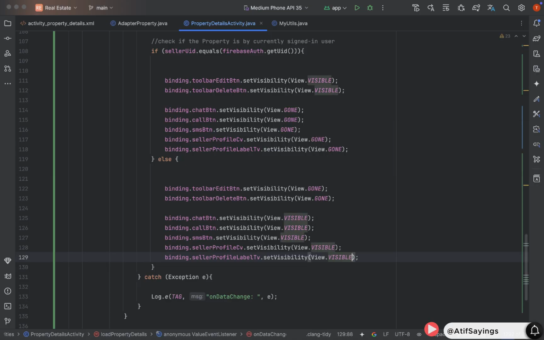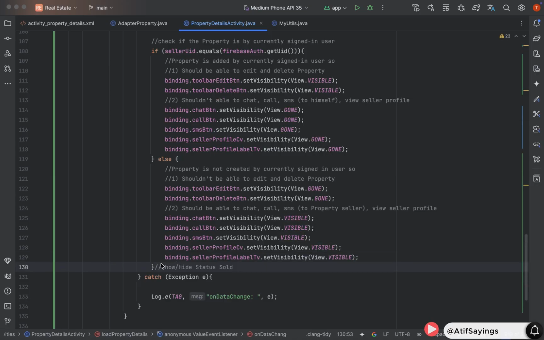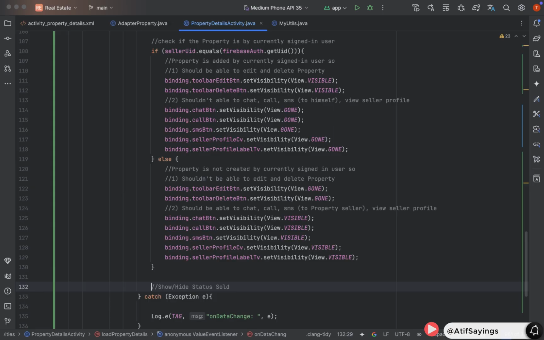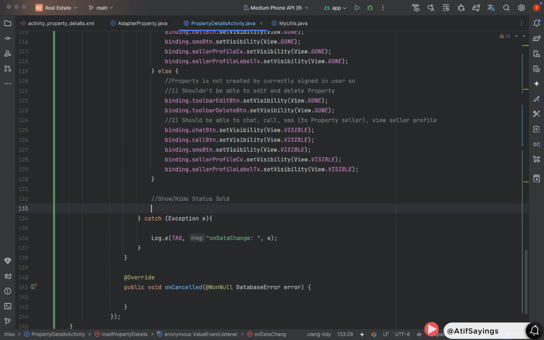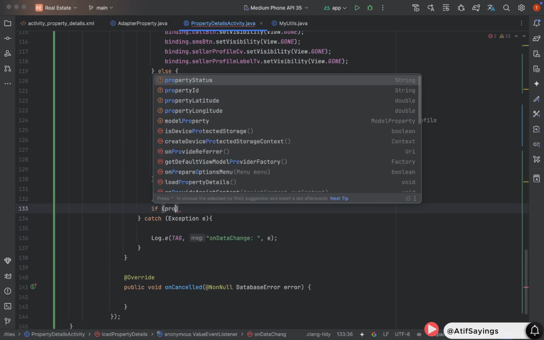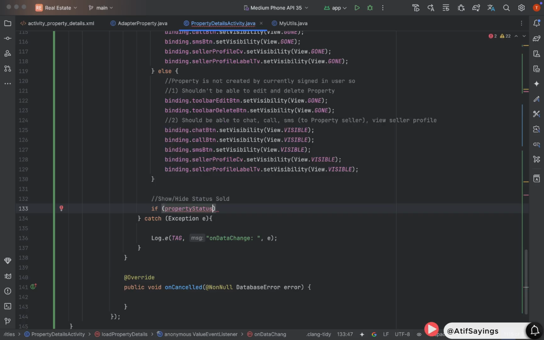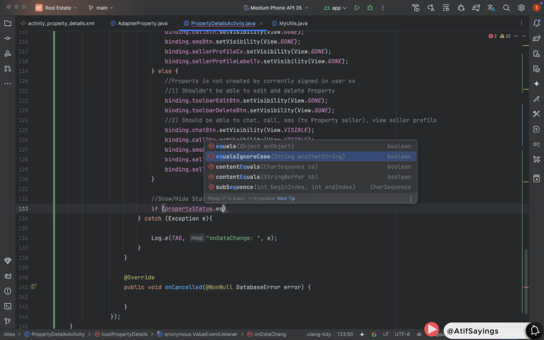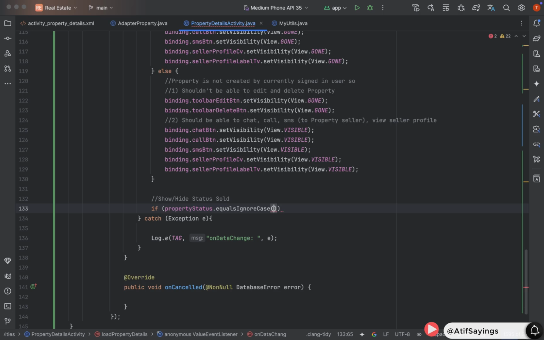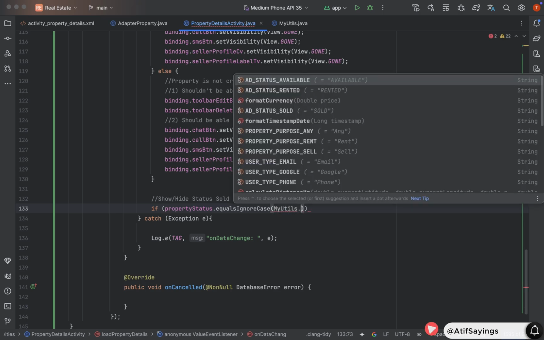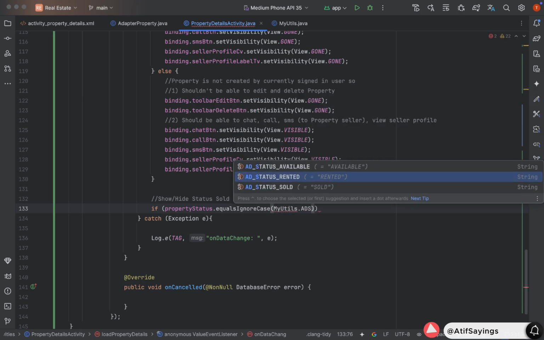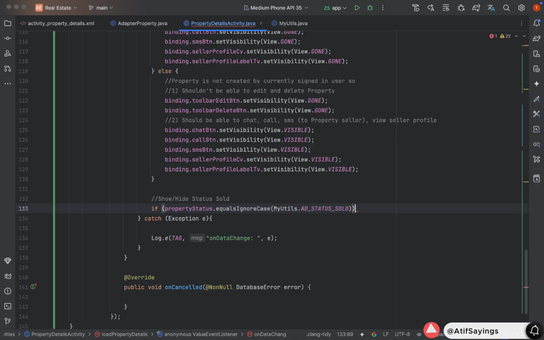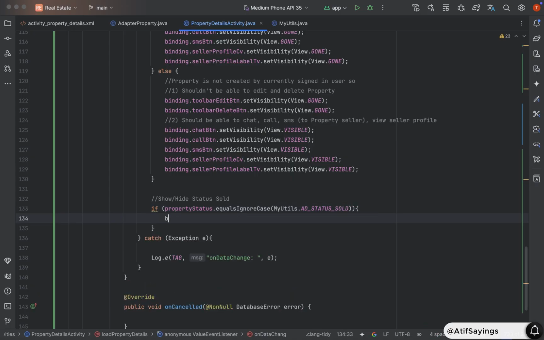Now, the next step is to show or hide the sold label. For that, we need to create a condition: if propertyStatus.equalsIgnoreCase(MyUtils.ADD_STATUS_SOLD). This condition will be called if the property owner has marked the property as sold.